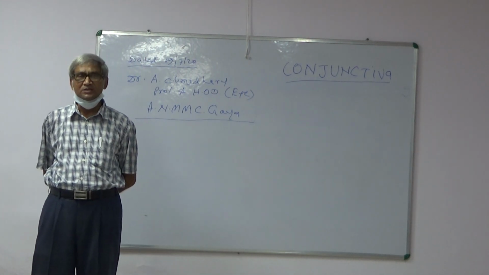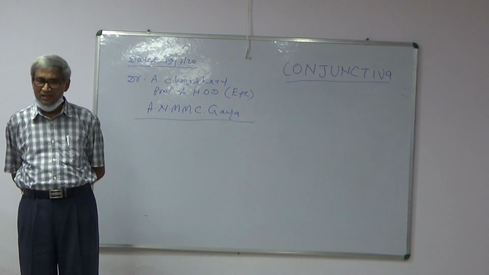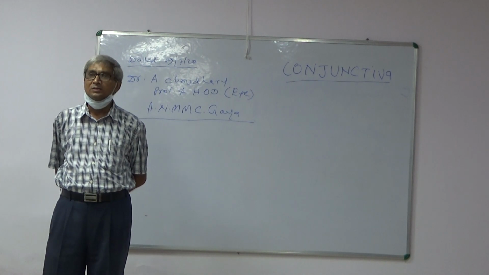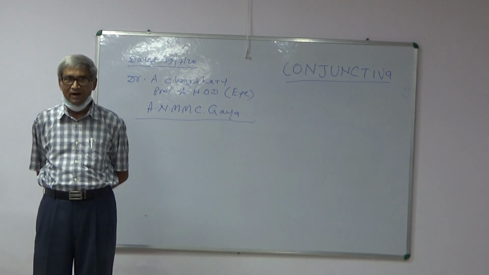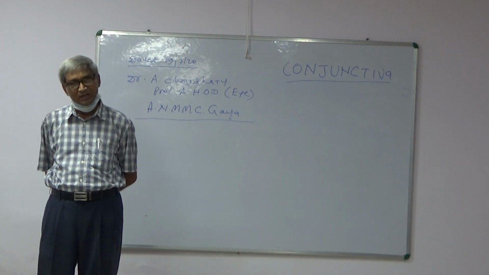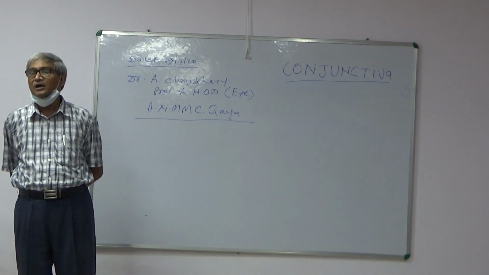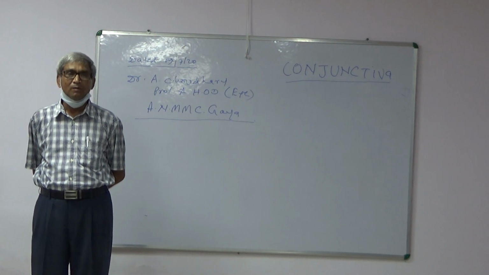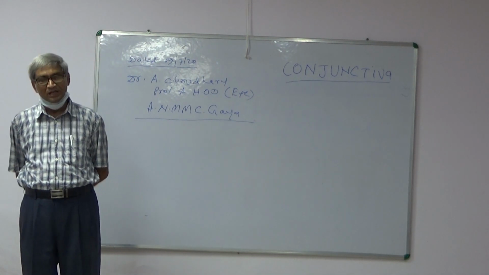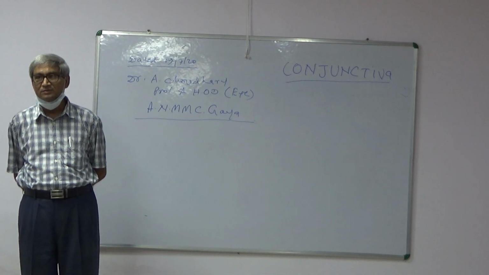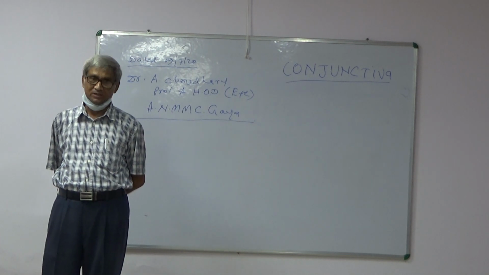Now, classification of conjunctivitis. There are four types: infective conjunctivitis, allergic conjunctivitis, conjunctivitis following ocular injury, and conjunctivitis associated with skin diseases.